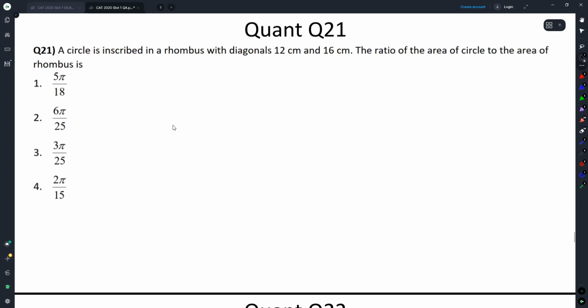A circle is inscribed in a rhombus with diagonals 12 and 16. What is the ratio of the area of the circle to the area of the rhombus? The radius of the circle will necessarily be the perpendicular on the hypotenuse, which will be equal to 4.8. This is 6, this is 8, this is 10. This perpendicular here is 4.8.